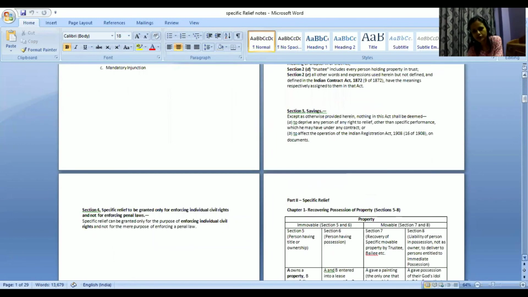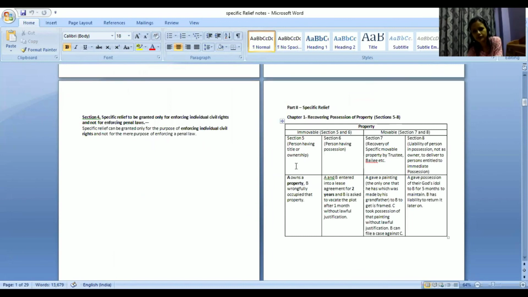So regarding possession of immovable property, person having title or ownership, person having possession. Now see, in this particular case, what happens is that person is not owner, but he is having rightful possession of the property. So it's not like the court is deciding on ownership.